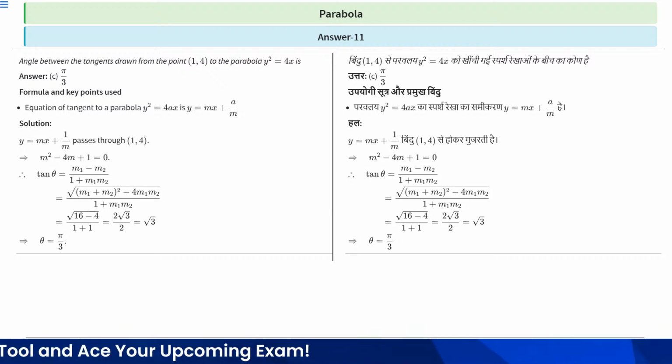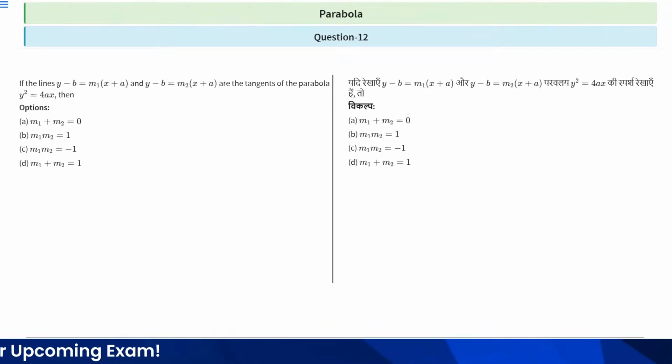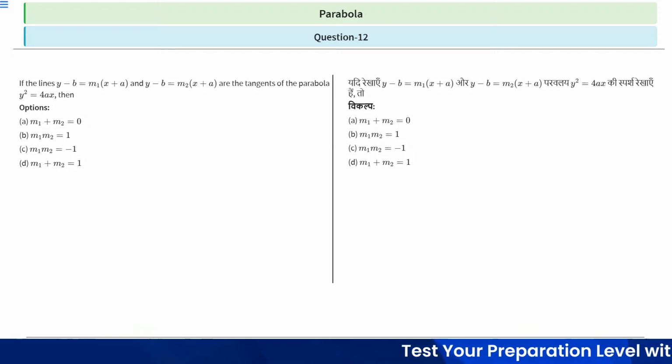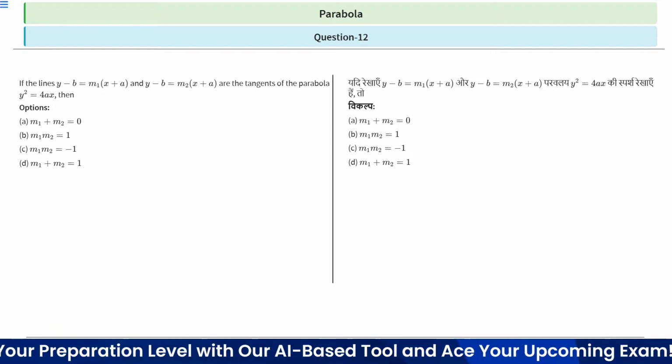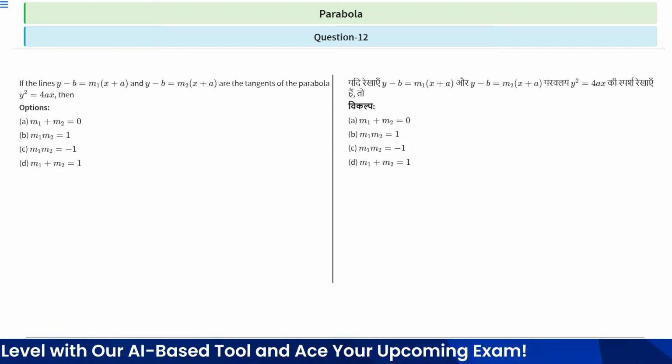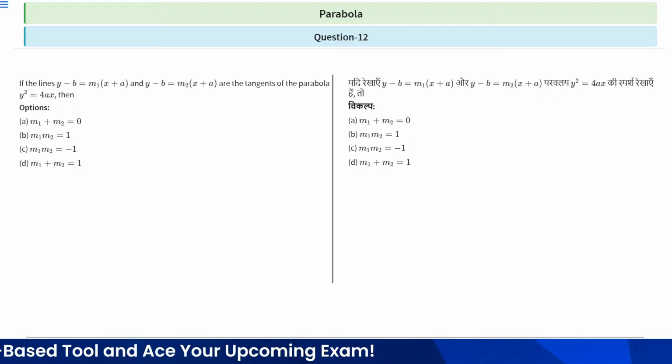Okay, let's move to the next question. Question number 12 says: if the lines y minus b is equal to m1 (x minus a) and y minus b is equal to m2 (x plus a) are the tangents to the parabola y squared is equal to 4ax, then which option will be correct? The options are: m1 plus m2 equal to 0; m1 m2 is equal to 1; m1 m2 is equal to minus 1; and m1 plus m2 is equal to 1. Clear?